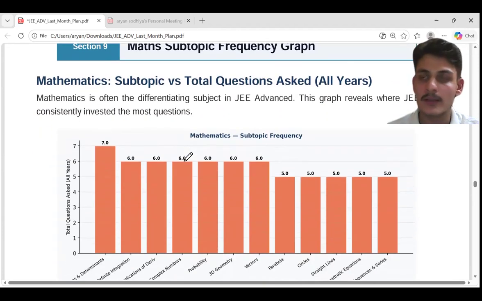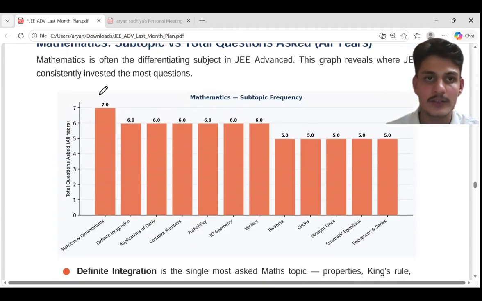Now, math subtopic division. In this distribution you will see that 3 plus 4 can be a pattern, 4 plus 2, like this in paper 1. This can be asked in paper 1, and this can be asked in paper 2.